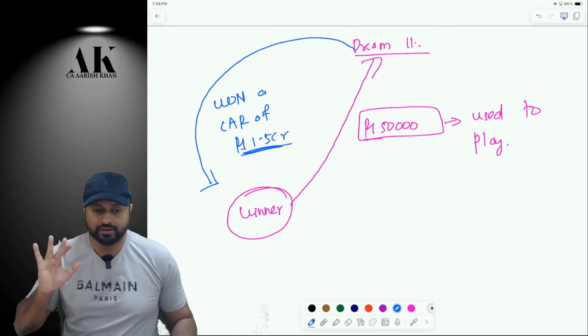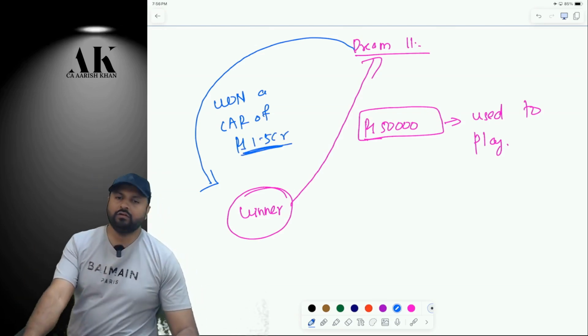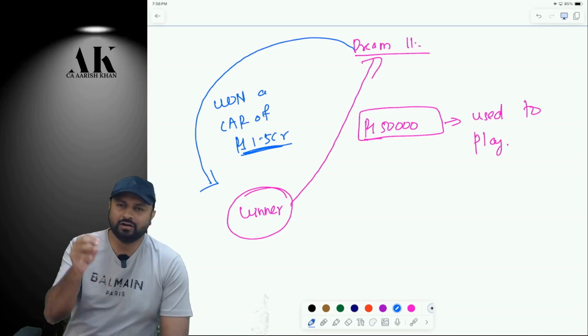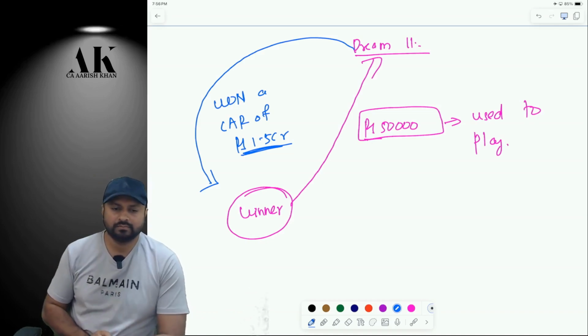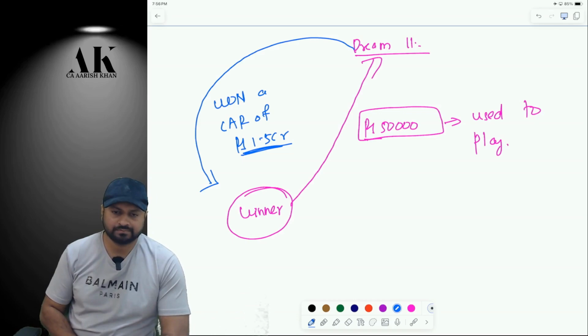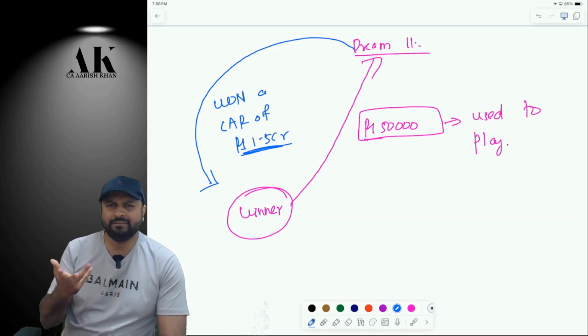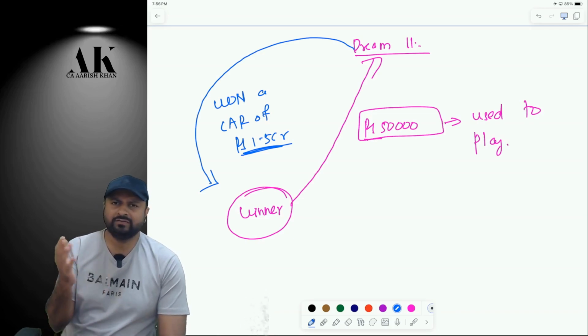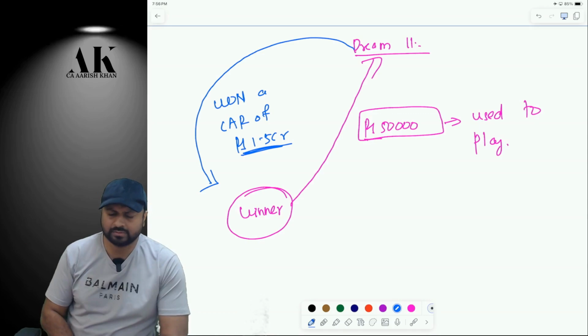Okay, listen carefully, please. Now Dream 11 is not giving you money. They are not loading money in your account. Instead, they are giving you a car. A winning can be in kind also, na? The way winning can be in cash, in the same way the winning can be in kind also. Both the things are possible. Correct or not? Please tell me.